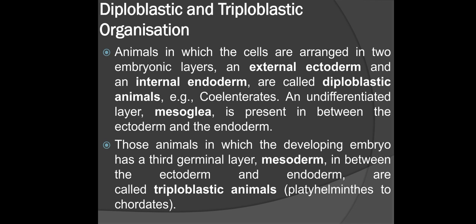Now the diploblastic and triploblastic organization. Animals in which the cells are arranged in two embryonic layers, an external ectoderm and an internal endoderm, are called diploblastic animals. In coelenterates, an undifferentiated layer, mesoglea, is present in between the ectoderm and the endoderm. Those animals in which the developing embryo has a third germinal layer, mesoderm, in between the ectoderm and endoderm, are called triploblastic animals. Platyhelminthes to chordates.